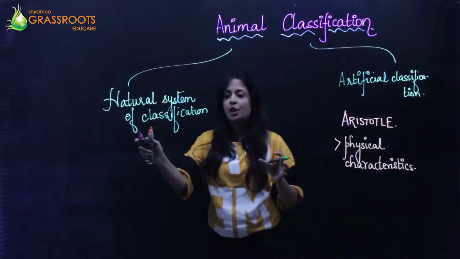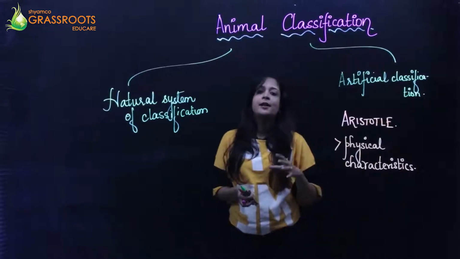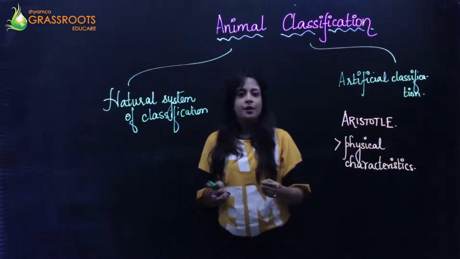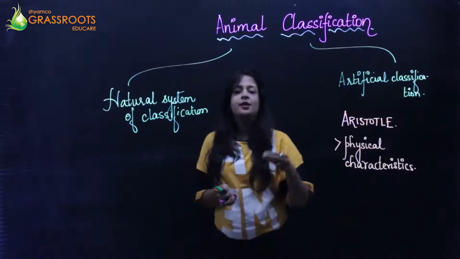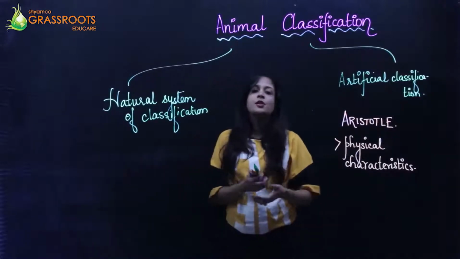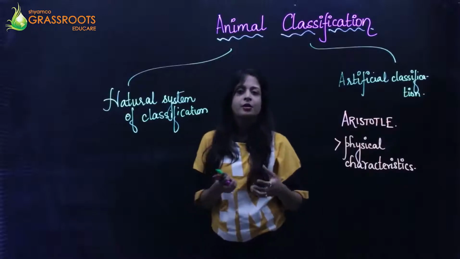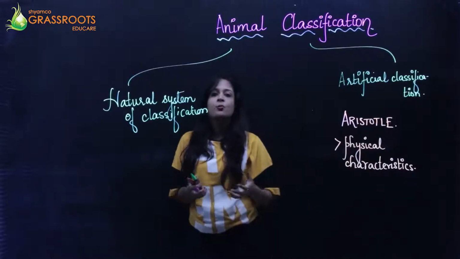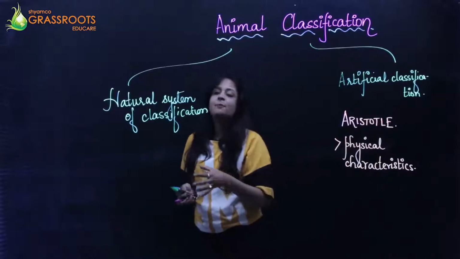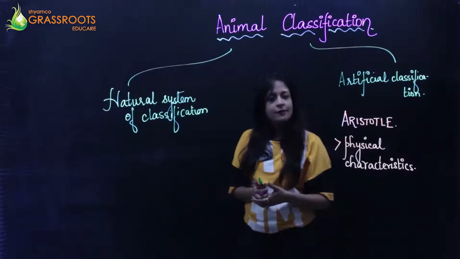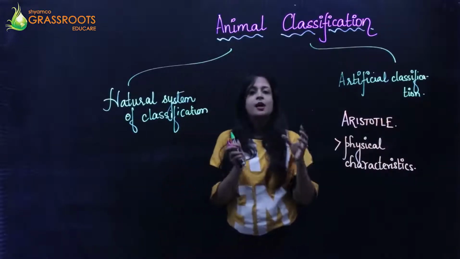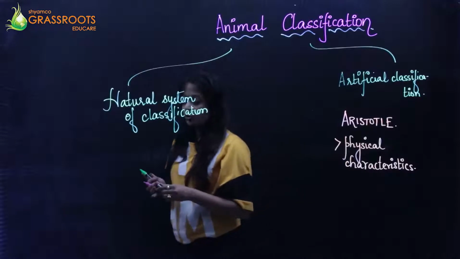But this one was mainly dependent on the cellular level, meaning at the chromosome level, a much lower level. The artificial one is mainly on the outside, while this is more on a cellular level. You must have heard about the term chromosome, right? On the basis of chromosomes and their biochemical properties, this natural system of classification was formulated, and the first people who formulated this are known as